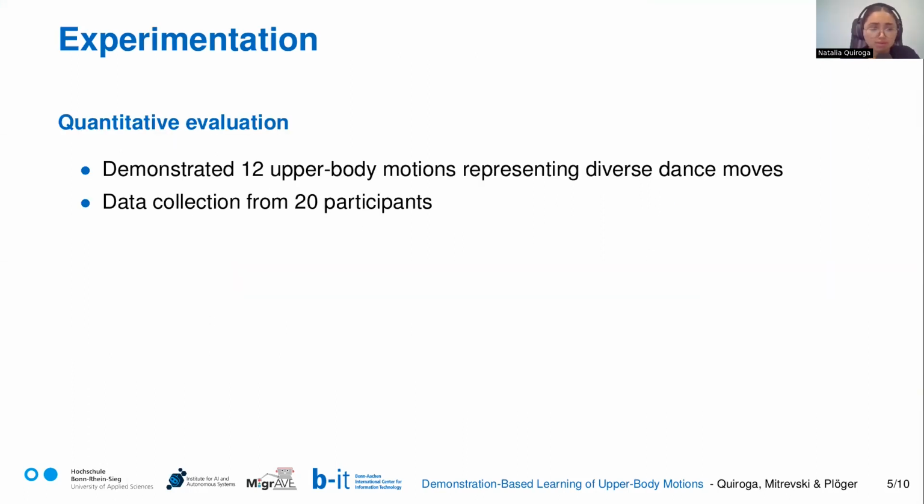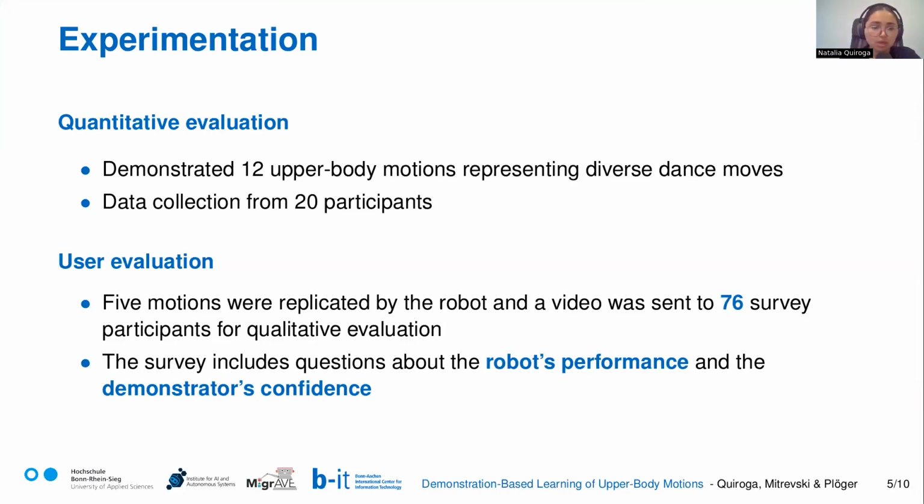To evaluate our system, we performed two experiments. The first one is a quantitative evaluation where 12 pre-programmed motions were shown to 20 participants to perform a data collection, and we calculated the accuracy and error of their performance. The second experiment was a user evaluation. A demonstrator who is familiar with the system showed 5 motions to the robot, and the robot had to replicate them. This comparison was sent in a video to 76 participants for a qualitative evaluation. The survey included questions about the robot's performance and the demonstrator confidence.